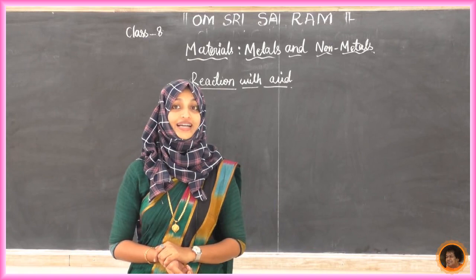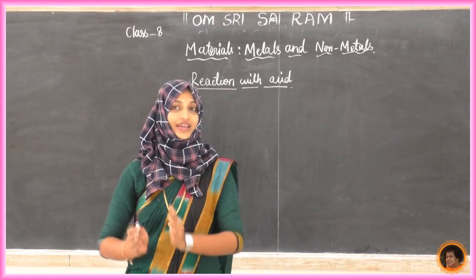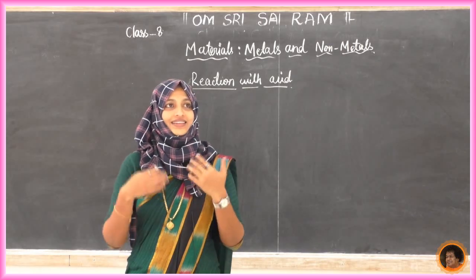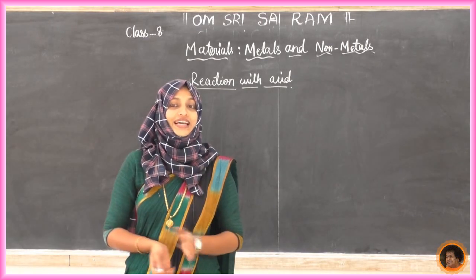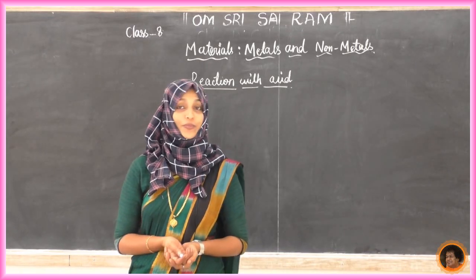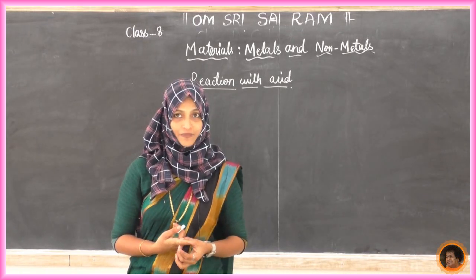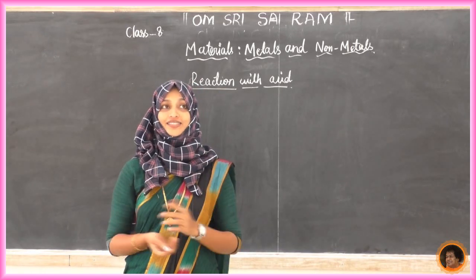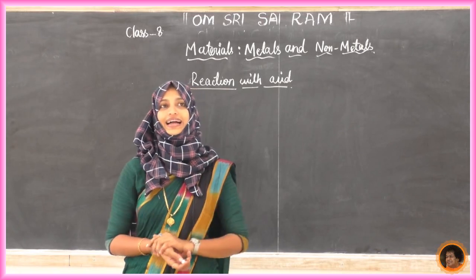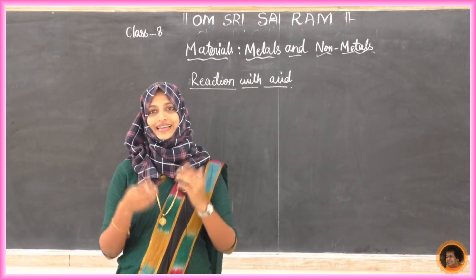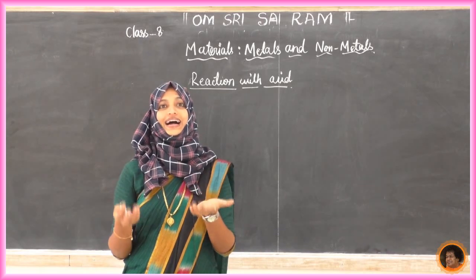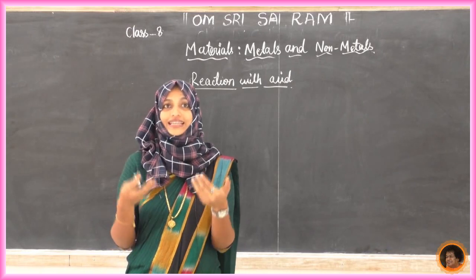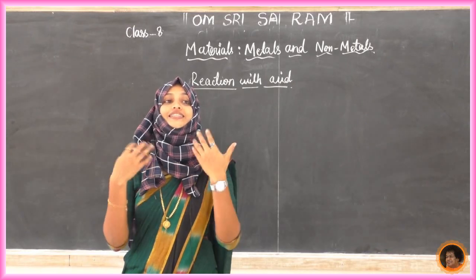So we come to know that metals react with acids and release hydrogen gas. How do we know that gas is hydrogen? We observe the fumes coming out, and then we get the pop sound. The presence of hydrogen gas is confirmed by bringing a burning matchstick, or a burning candle, near the gas. When the burning matchstick produces a pop sound, it means hydrogen gas is evolved.